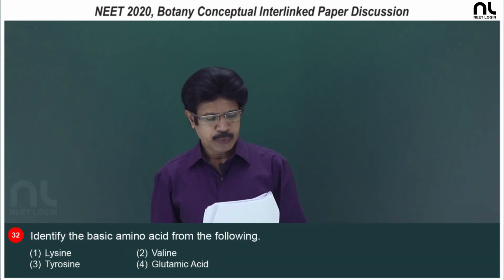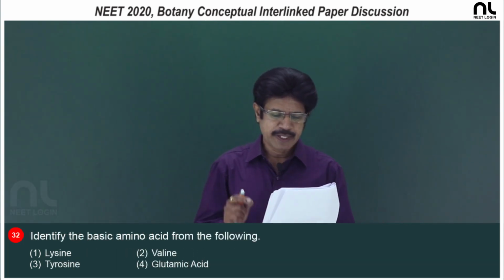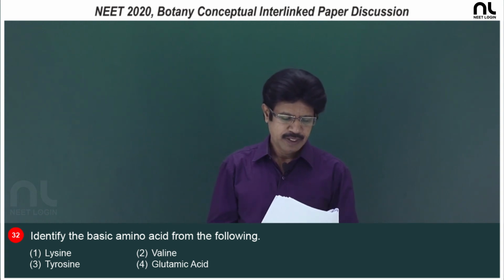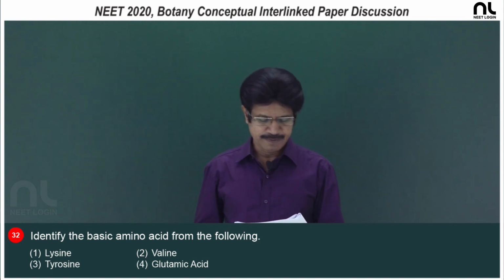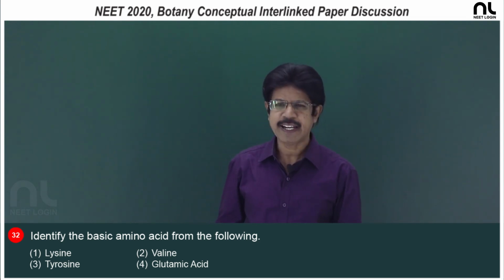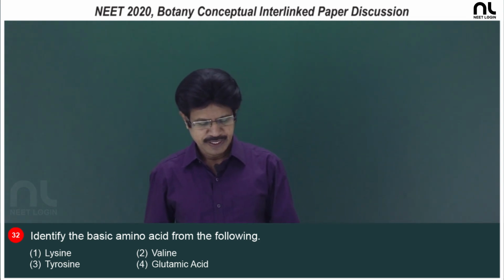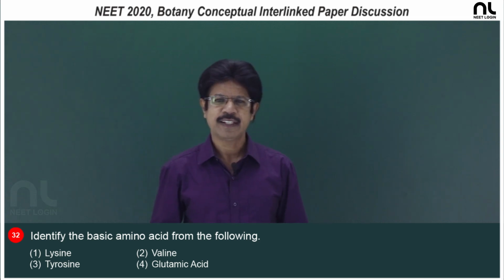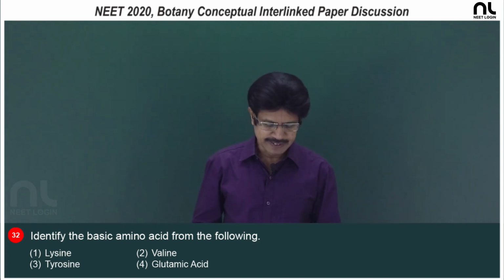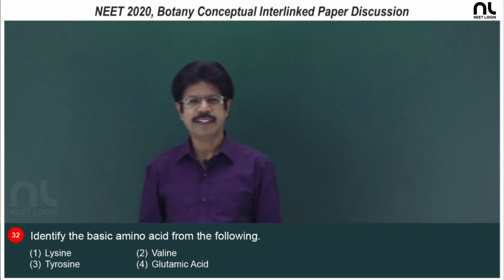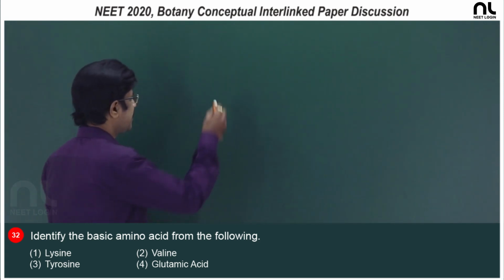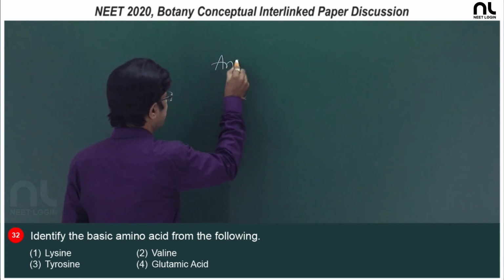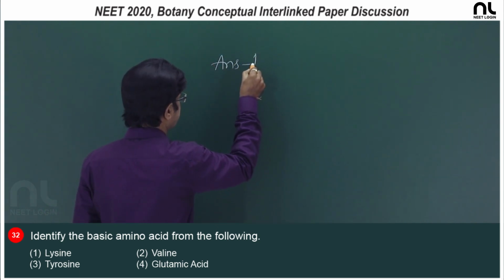Question number 32, identify the basic amino acid from the following. In the first option, lysine, it is a basic amino acid. In the second option, valine, it is a neutral amino acid. In the third, tyrosine, it is an aromatic amino acid. And fourth, glutamic acid, it is an acidic amino acid. So, the basic amino acid is lysine, the right option is the first option.